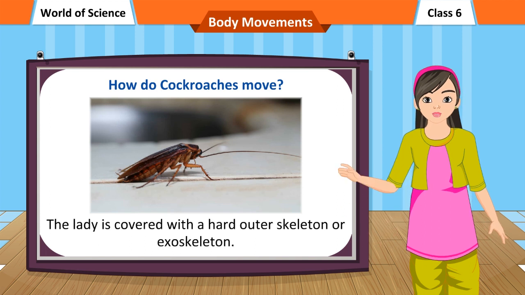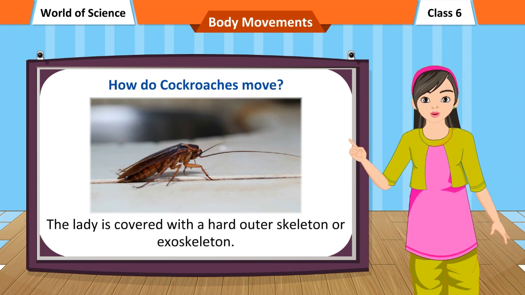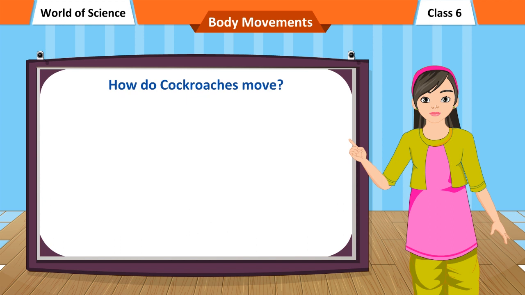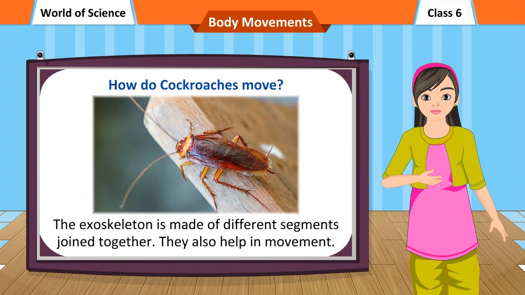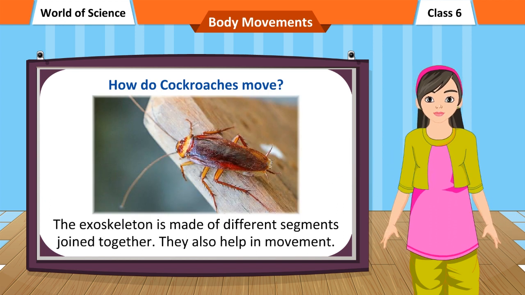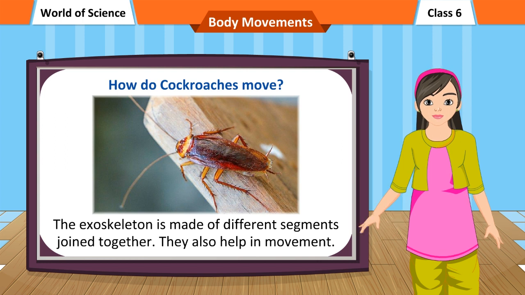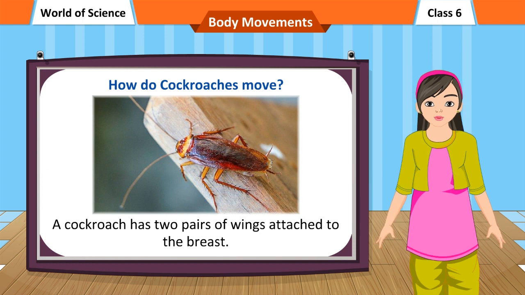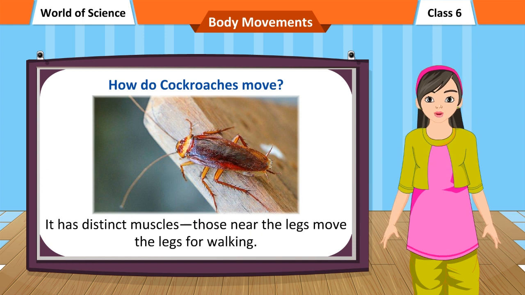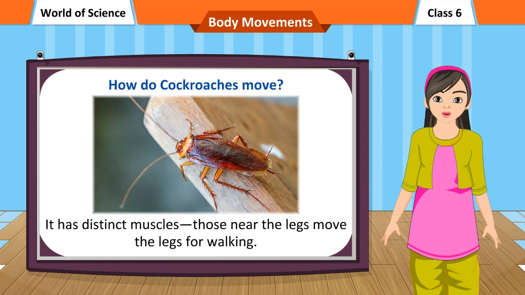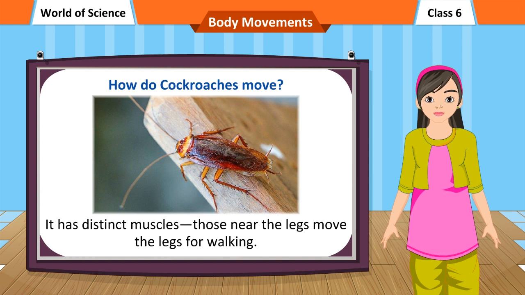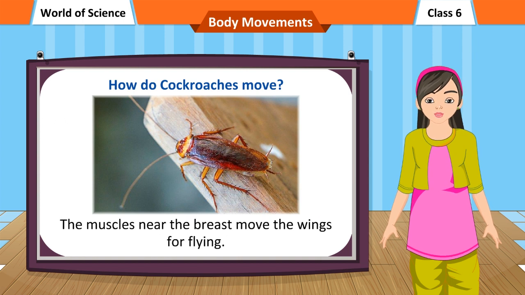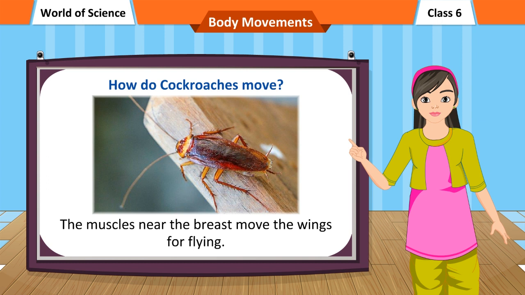The body is covered with a hard outer skeleton or exoskeleton. The exoskeleton is made of different segments joined together. They also help in movement. A cockroach has 2 pairs of wings attached to the thorax. It has distinct muscles. Those near the legs move the legs for walking. The muscles near the thorax move the wings for flying.